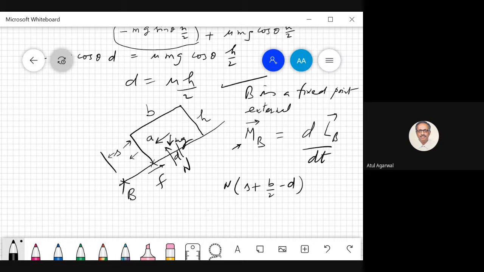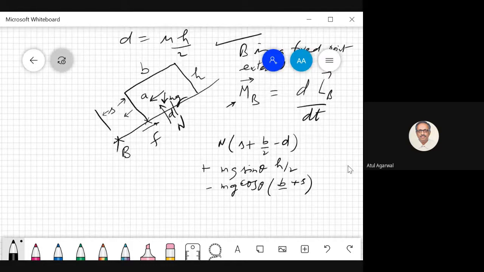Then we do the same thing: plus mg sin theta into h by 2, minus mg cos theta into b by 2 plus s. So this is straightforward. This is MB.